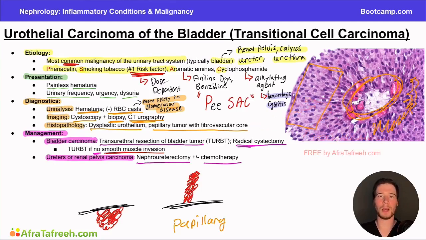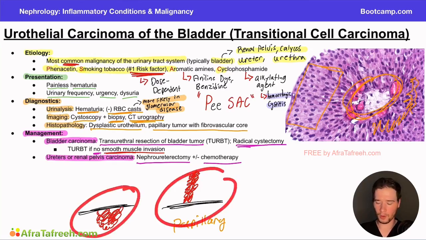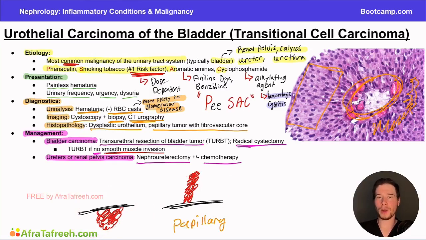And finally, when we're talking about management options here, it depends on invasion, right? Are we dealing with this type of tumor or this type of tumor? That's going to help us determine, are we using a transurethral resection of the bladder or are we doing a radical cystectomy? Now, this cancer can occur outside of the bladder, and if it does, treatment is going to get a little bit more complicated in terms of what do we do, but we're going to consider things like removing the kidney and the ureters, plus or minus chemotherapy as well.